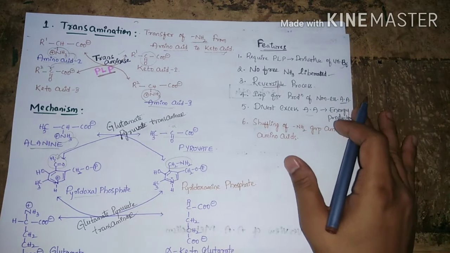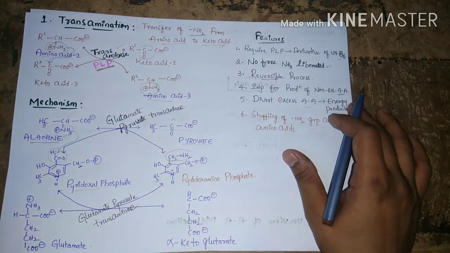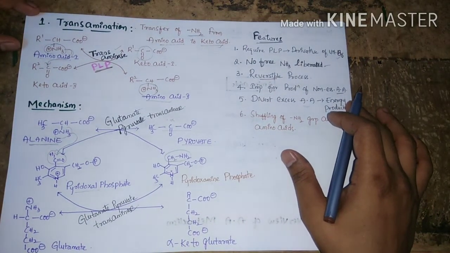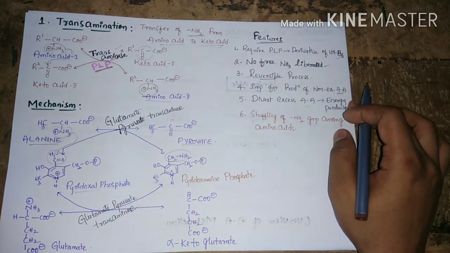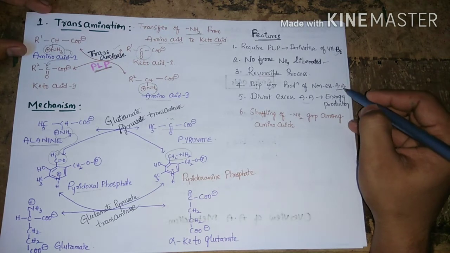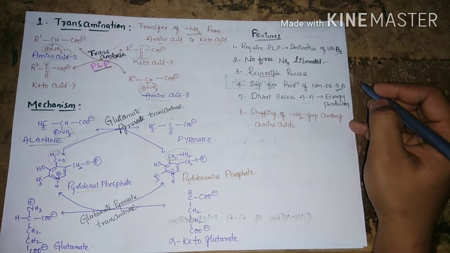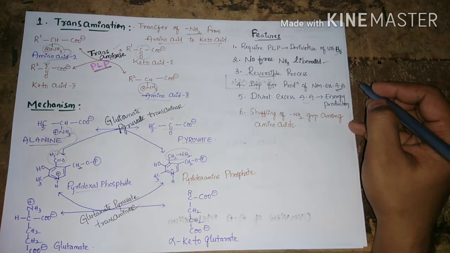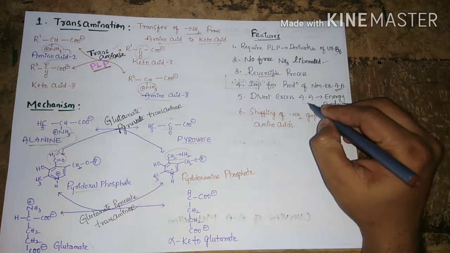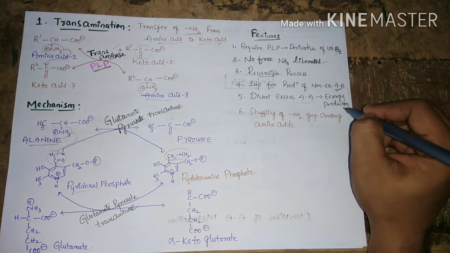This process is important for the production of non-essential amino acids. Non-essential amino acids are synthesized by the body. The keto acids we obtain in the transamination process can be utilized for the synthesis of non-essential amino acids. This process also diverts excess amino acids to the production of energy.